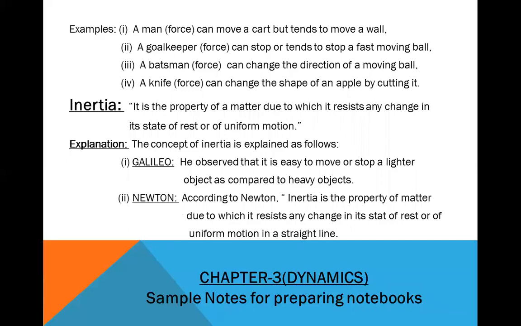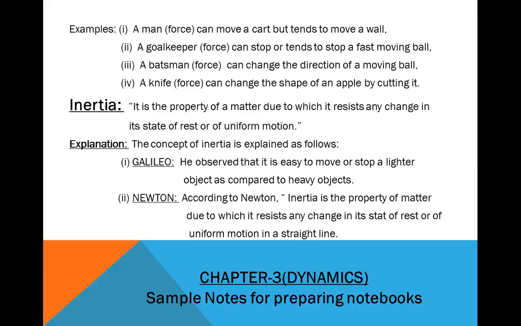Number 3, a batsman's force can change the direction of a moving ball. A batsman can hit a ball in any direction, so force can change the direction. The ball comes in and the batsman is ready to move it in a direction where he may be able to have the ball cover a longer distance, and he is able to take more runs. Number 4, a knife, that is a force, can change the shape of an apple by cutting it. So this is all about force as the first step.